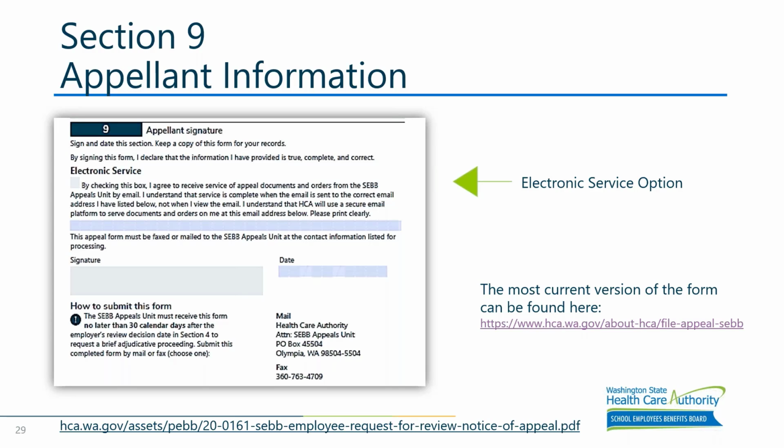I would like to take a minute to note that we have recently updated this appeal form to allow an option for employees to opt in for the Health Care Authority to send appeal decisions to the appellants through email. In order for the appeals unit to send an appellant an order via email, the appellant must complete that part of section 9 as shown on the slide by checking the box and writing their email address on this form. This option is now currently being added to program decision letters as well.